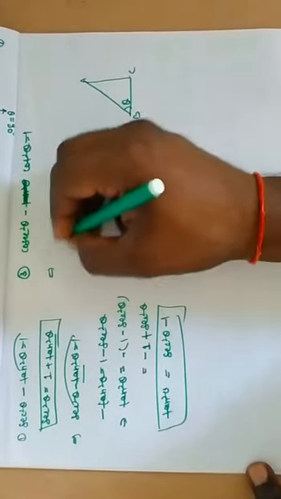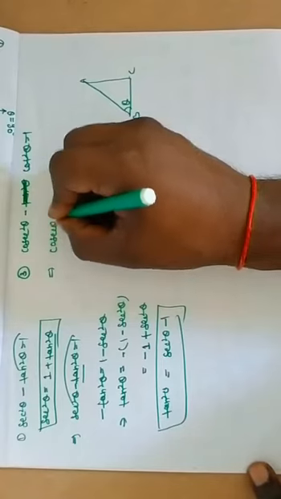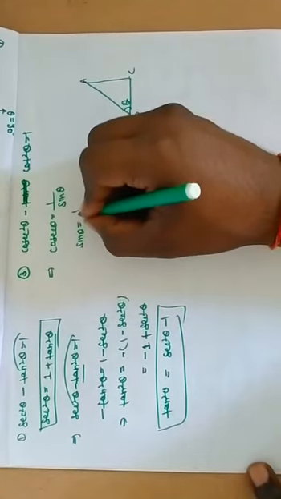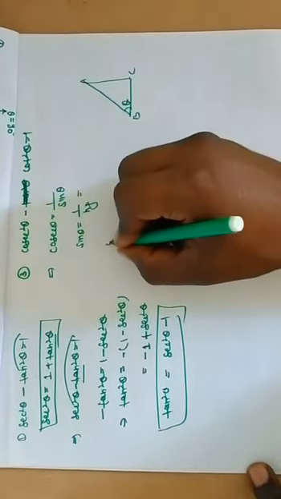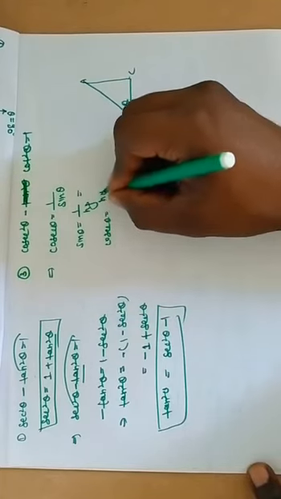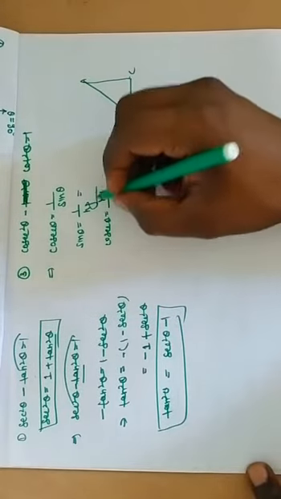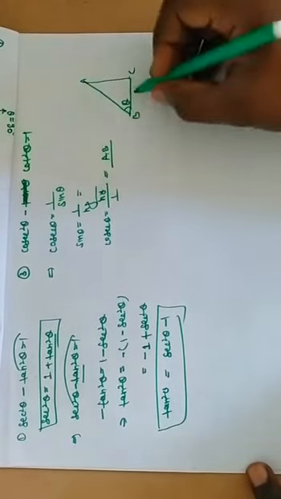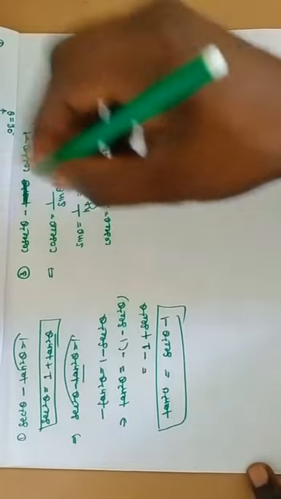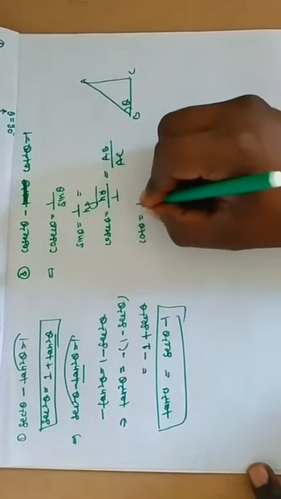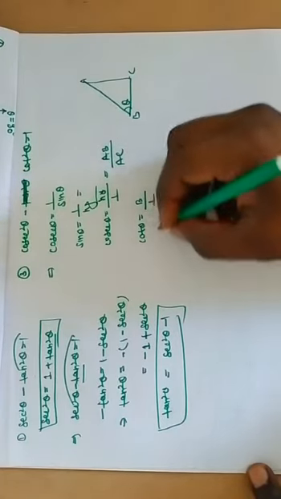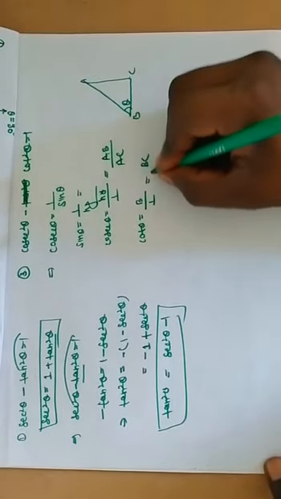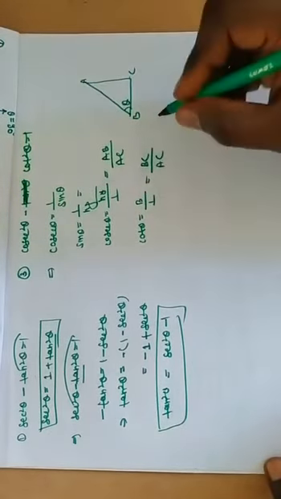Cosec theta is the reciprocal of sin theta, and sin theta is equal to perpendicular upon hypotenuse, so cosec theta is hypotenuse upon perpendicular. Hypotenuse is AB, perpendicular is AC, and cot theta is base upon perpendicular, the reciprocal of tan theta. Tan theta is perpendicular upon base, so cot theta is BC upon AC.